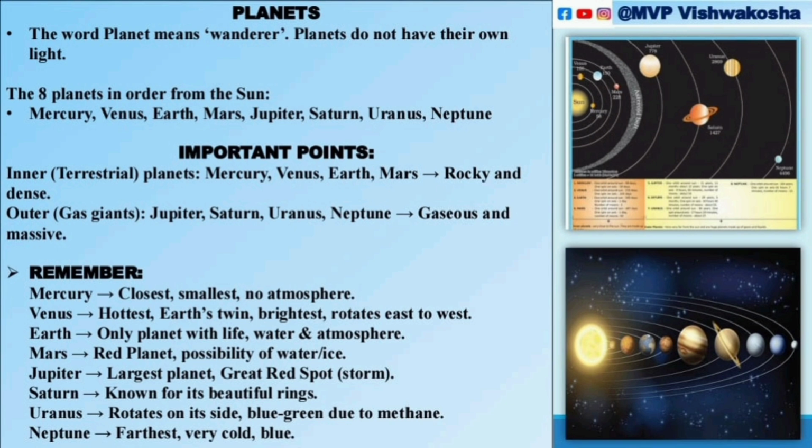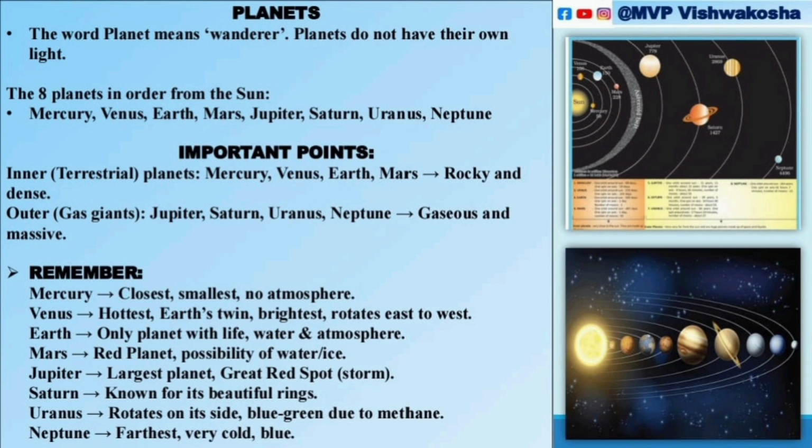And some key points that you have to remember about all the planets. Mercury is the closest and smallest, and has no atmosphere. Very important. Then Venus. Venus is somewhat Earth's twin. It is the hottest and brightest, and rotates east to west. Only that is very important, that it rotates east to west. And Earth is the only planet with life, water and atmosphere, very important.